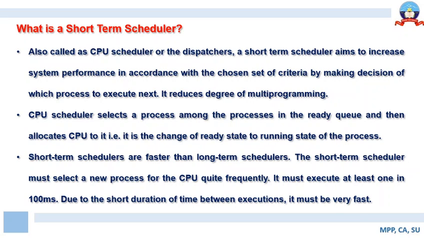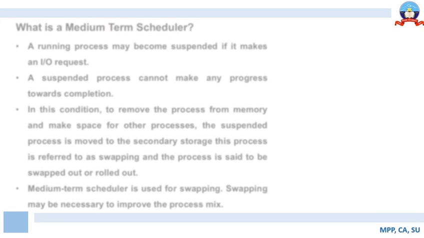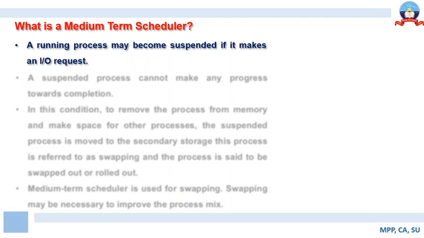It is responsible for changing the state of the process from the ready state to the running state, and definitely short-term schedulers are faster than long-term schedulers because they are always expected to continuously fetch jobs that are to be executed from the ready queue. Okay, so as it is expected to work at a very high speed, definitely it is faster than the long-term scheduler. So now let us move on to the medium-term scheduler.